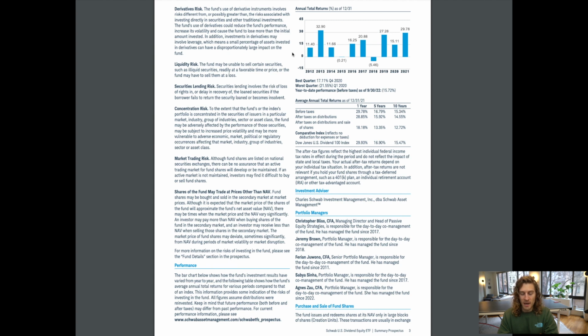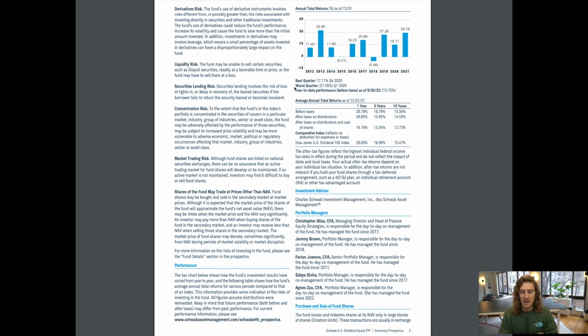2015, minus 0.21%. 2016, 16.25%. 2017, 20.88%. 2018, minus 5.46%. 2019, 27.28%. 2020, 15.11%.